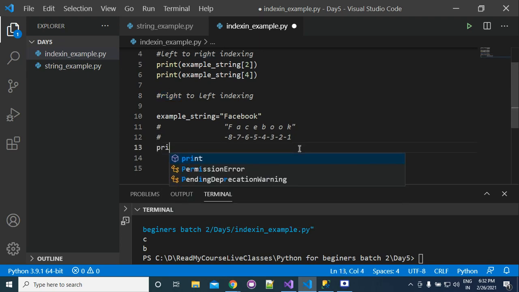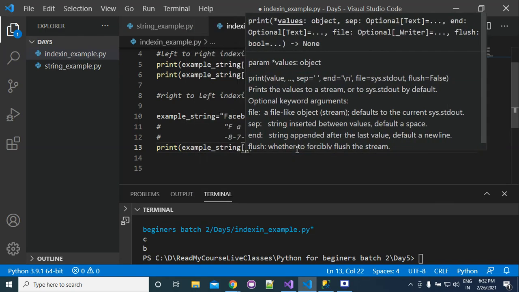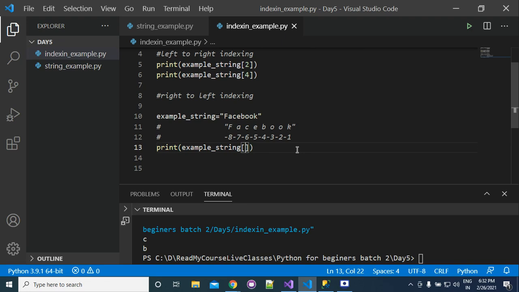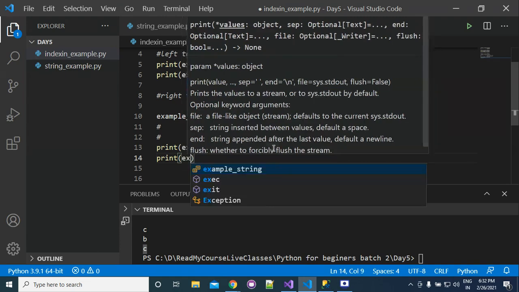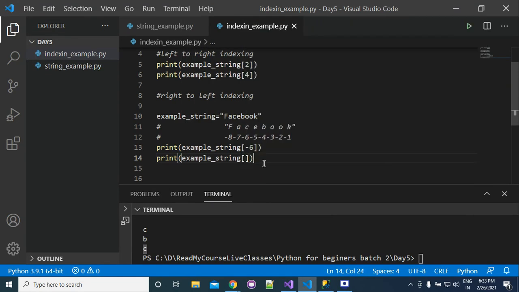Similarly, if I ask you what will be the output of print example string, and here I write -6. So what will be the output in this case? C. So what is the character present at -6 position? This is C. Similarly, if I ask you example string and then -4.